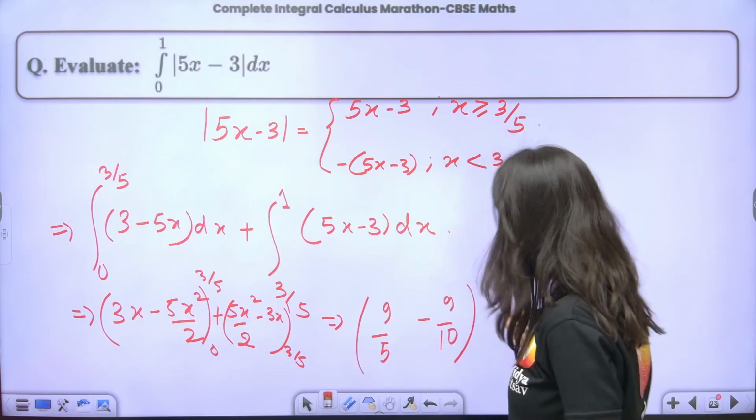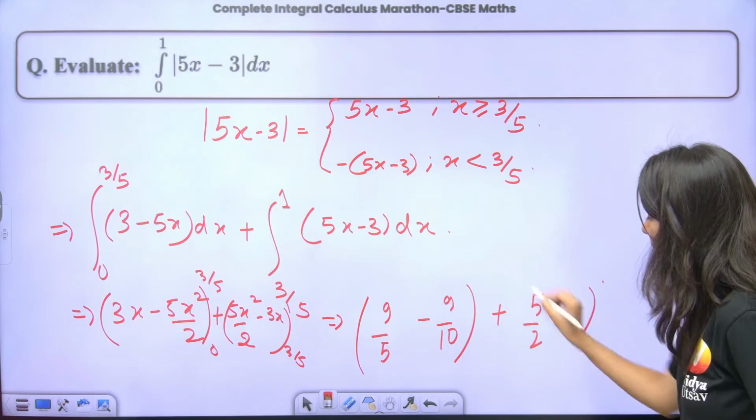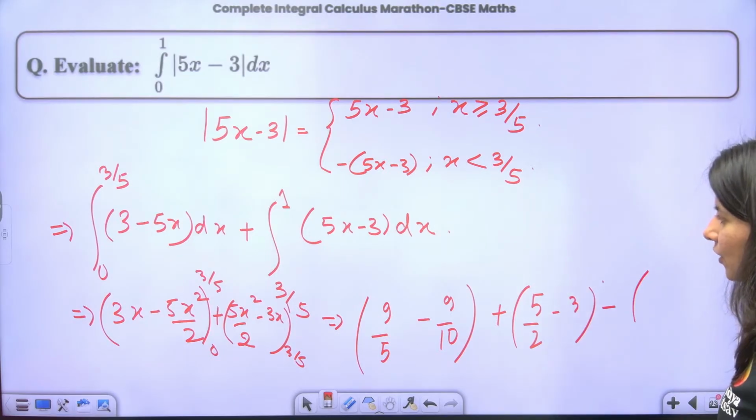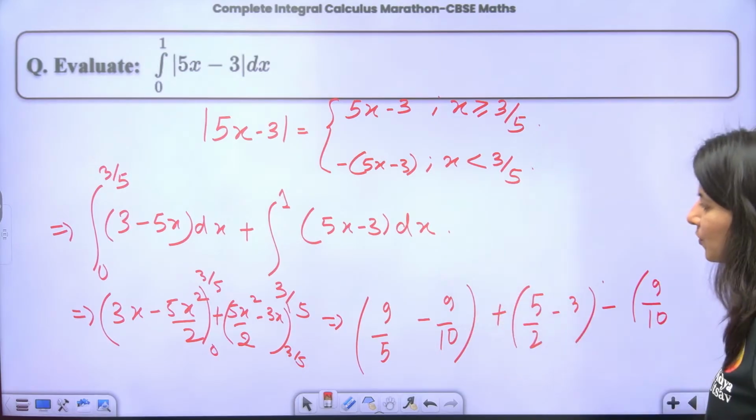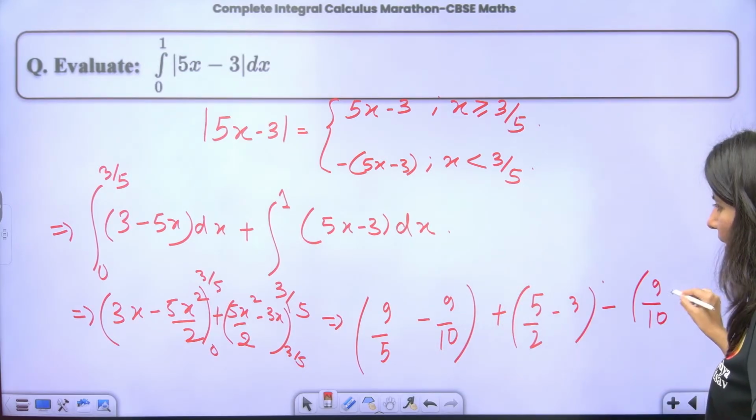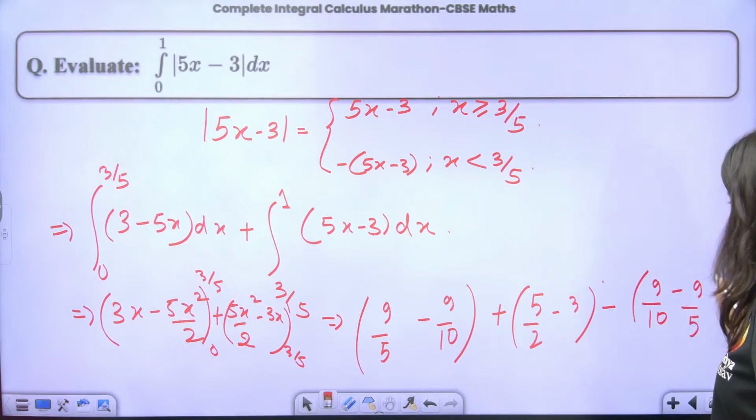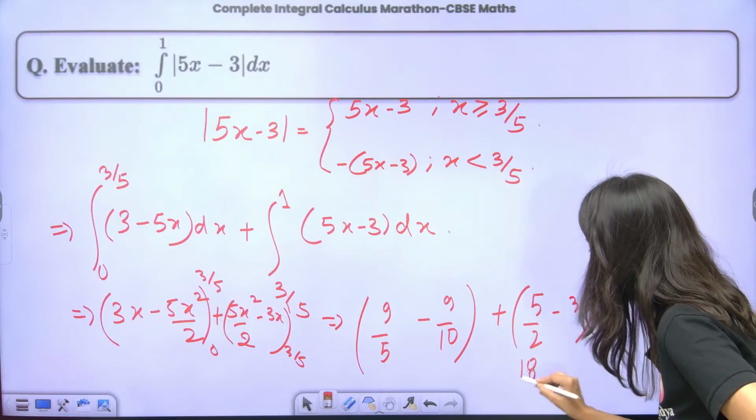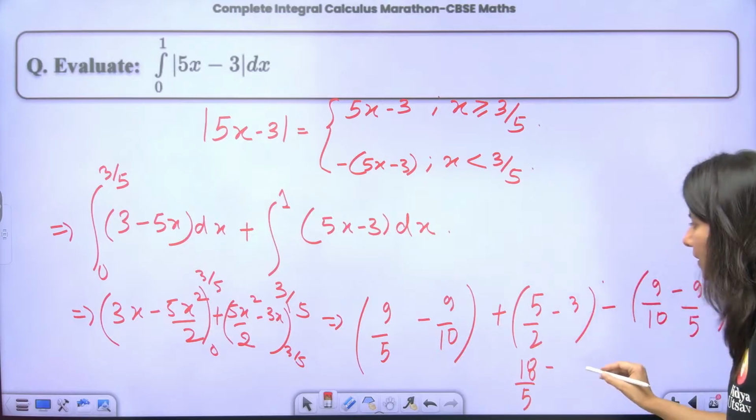At 0 we are going to get 0, plus. What about this? Now put 1: 5 by 2 minus 3, and with the minus sign you put 3 by 5. If you put 3 by 5, you are going to get again 9 by 10, and 3 times 3 is 9, so minus 9 by 5. Perfect. So just understand, 9 by 5 plus 9 by 5 will become 18 by 5. 9 by 10, 9 by 10, minus what? 18 by 10.